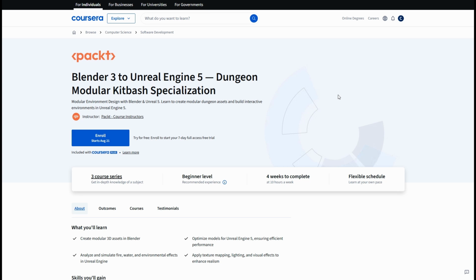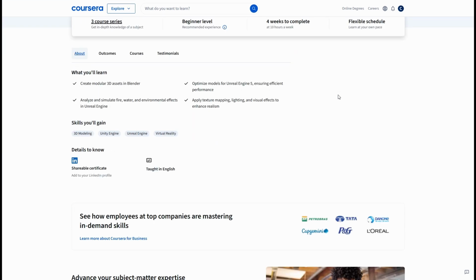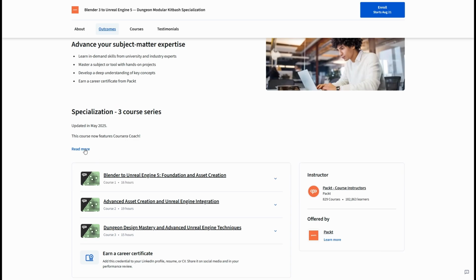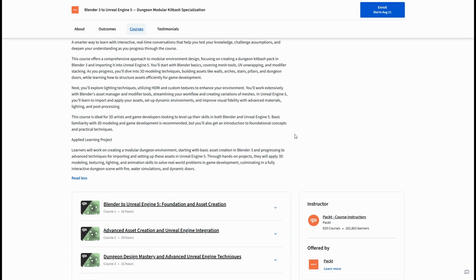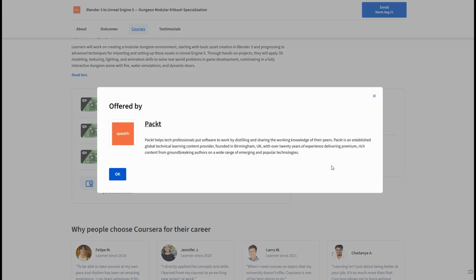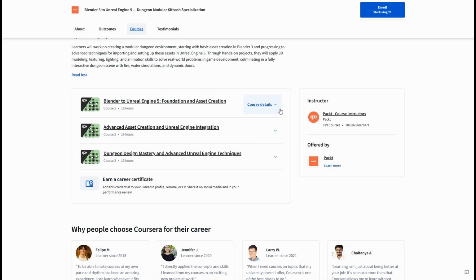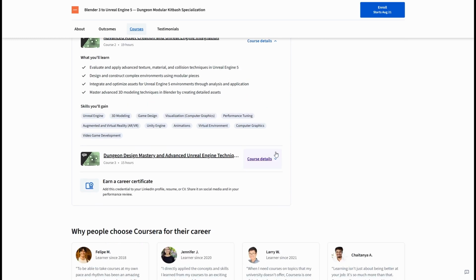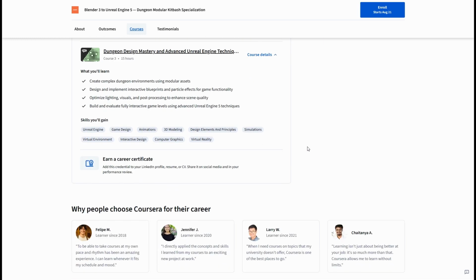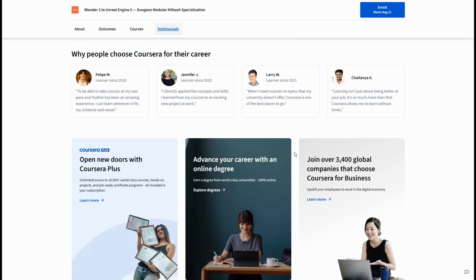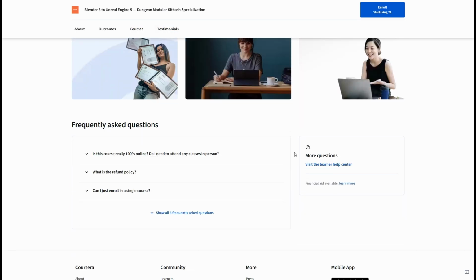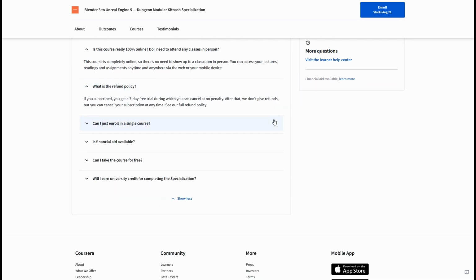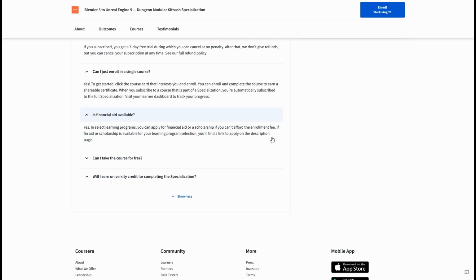6. Blender Free to Unreal Engine 5 Dungeon Modular Kit Bash. Packed. If modular environment design is your goal, this specialization shows how to create a kit bash pack in Blender 3. Unwrap UVs, structure assets efficiently, and assemble it all in UE5 with lighting, post-processing, and HDRI techniques. The applied project is a full dungeon scene, complete with simulations and interactive elements, so you finish with a cohesive environment that demonstrates modeling, texturing, import, and scene assembly skills.